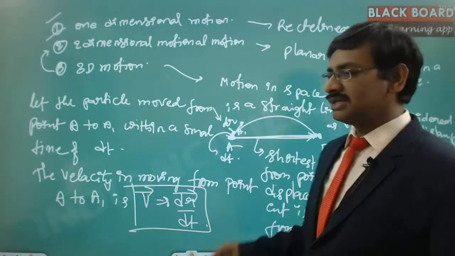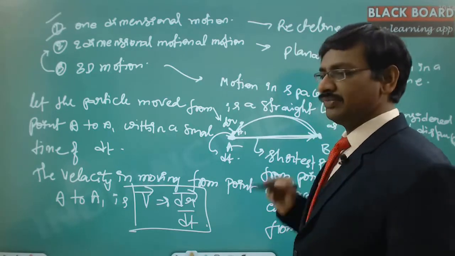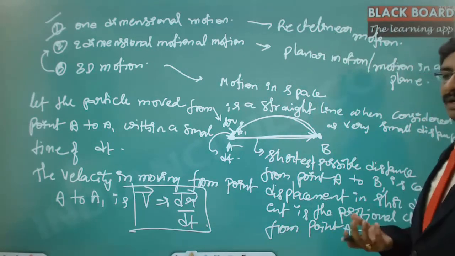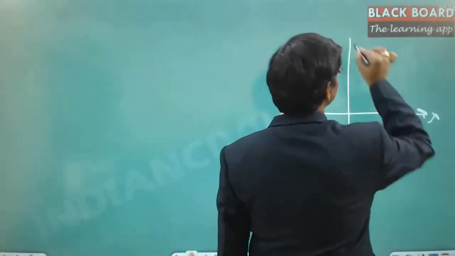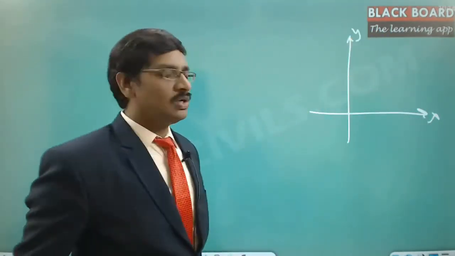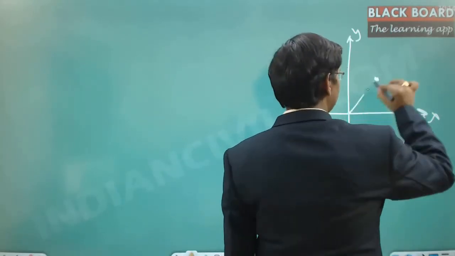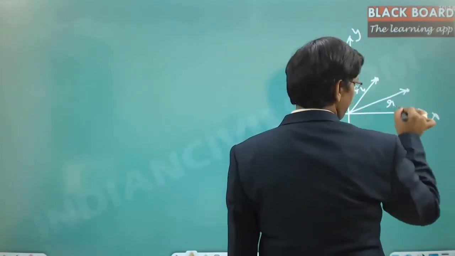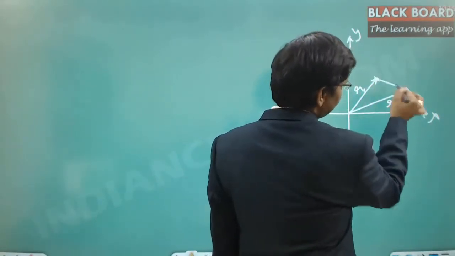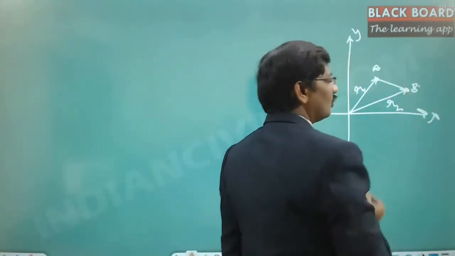Now this r is a single dimension that we are considering here, supposing this is the path you have selected. If you want to analyze any particular movement in two-dimensional motion, you will try to fit it in a two-dimensional plane, that is, this is the x-axis and this is the y-axis. Let us say this particle moved from this location to this location. Now this is the initial position vector r1 and this is the new position vector r2. This is the displacement that happens when it moves from point A to point B. Now r2 minus r1 is dr.